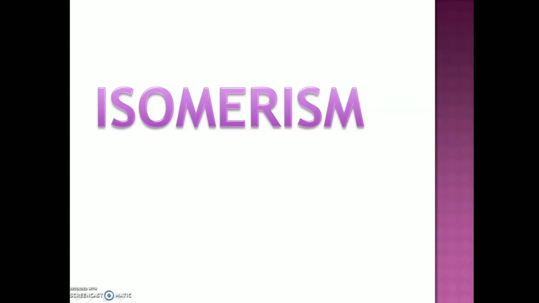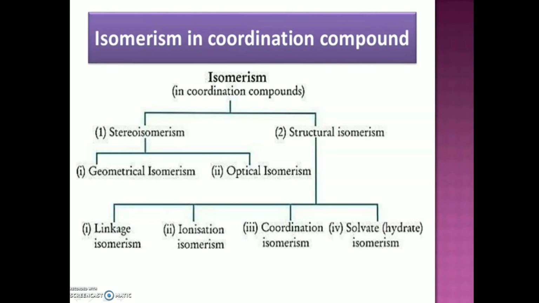And the scientist Alfred Werner classified these isomers into two major types. The first one is stereoisomerism and the second one is structural isomerism. Each of these is further classified as shown below. The stereoisomers are further divided into geometrical isomerism and optical isomerism, and the structural isomers are further classified into linkage isomerism, ionization isomerism, coordination isomerism, and the last, solvate or hydrate isomerism.